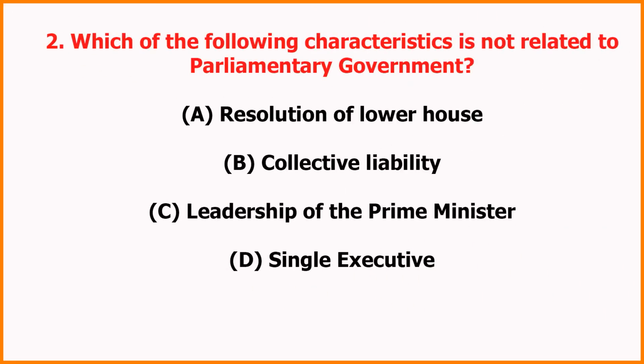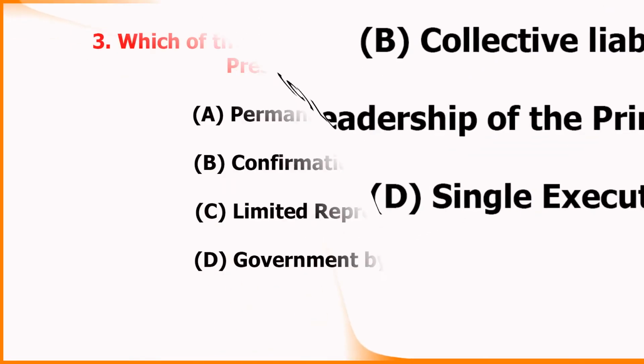2. Which of the following characteristics is not related to parliamentary government? A. Dissolution of lower house, B. Collective liability, C. Leadership of the Prime Minister, D. Single executive. Answer: D. Single executive.